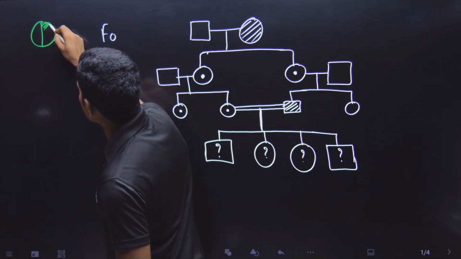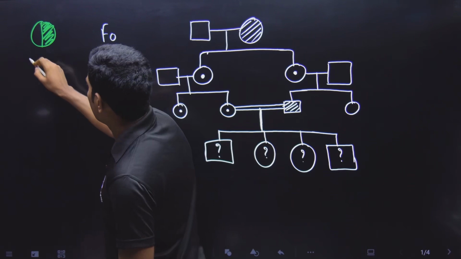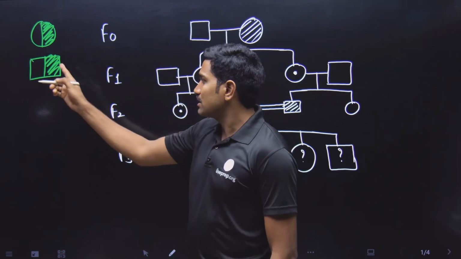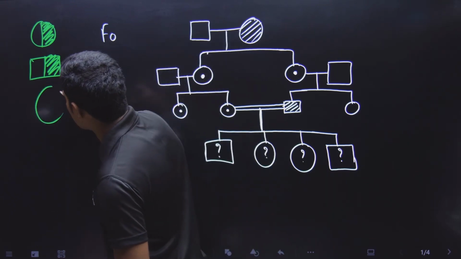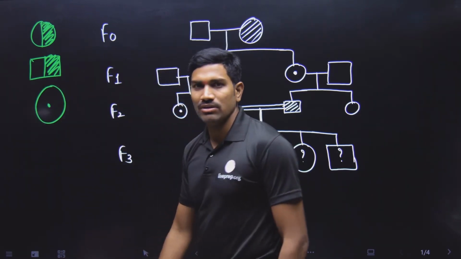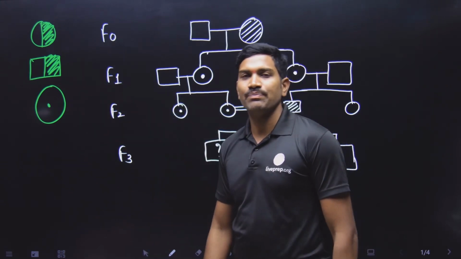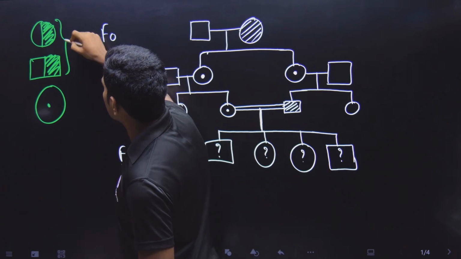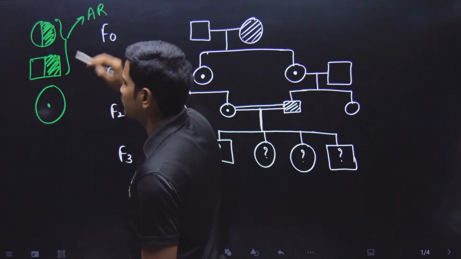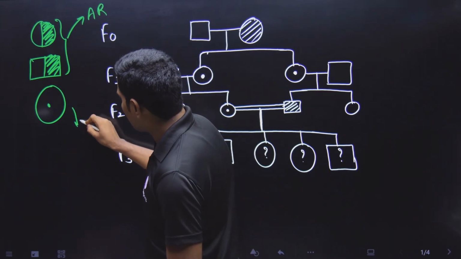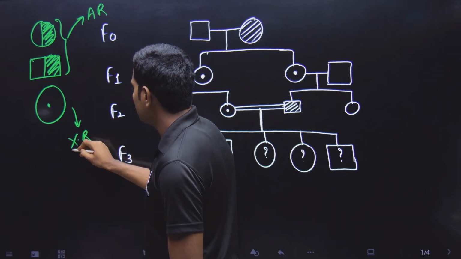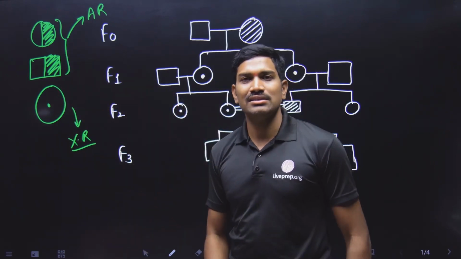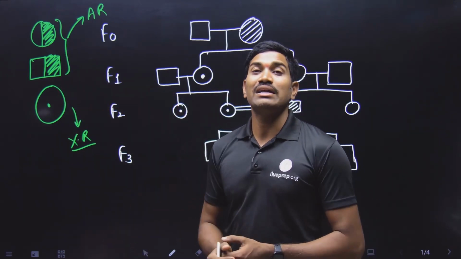This is the half-filled circle, and then there is a square, and for this also half-filled circle, half-filled square, and then there is a circle with a dot. Generally, when we are doing practice, we are using these symbols. These two we are using with respect to autosomal ratio, and this symbol we are using with respect to X-linked ratio. Understood or not? In this way, by using these standard things, we are doing this pedigree analysis.